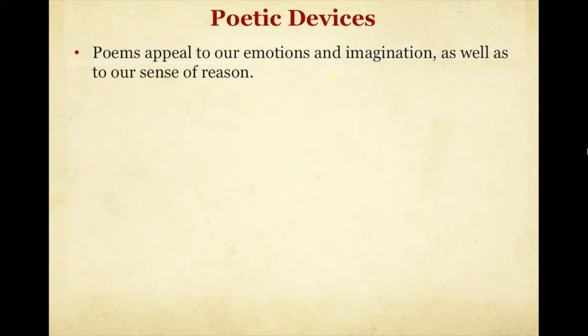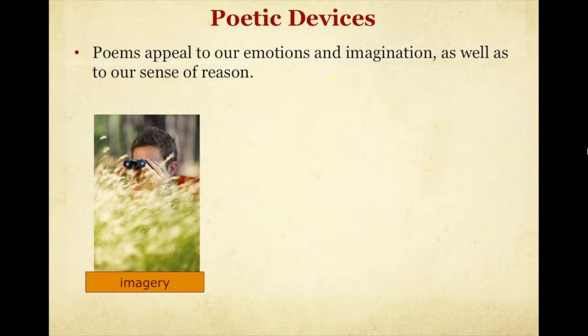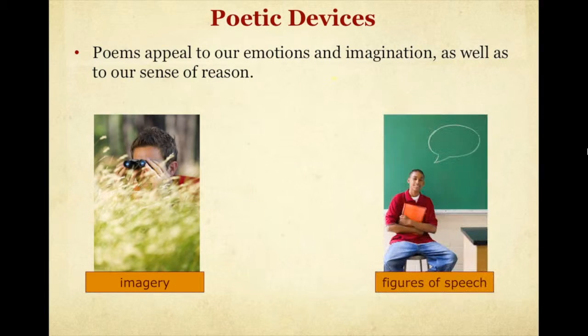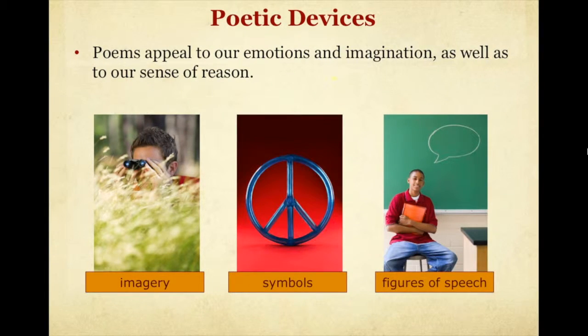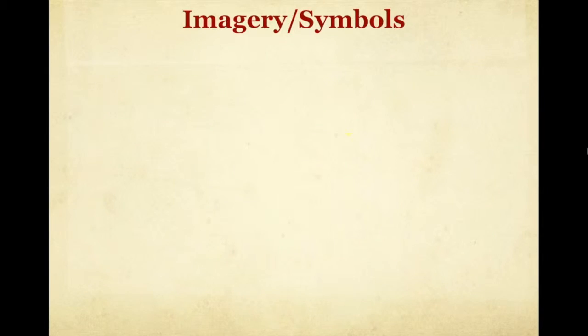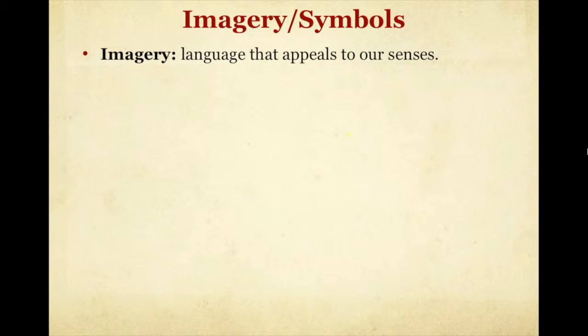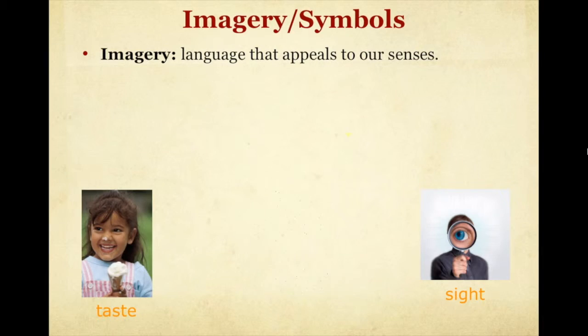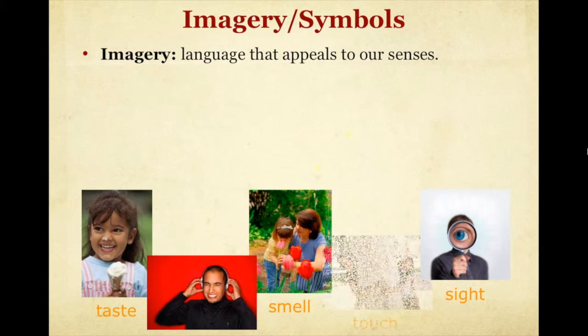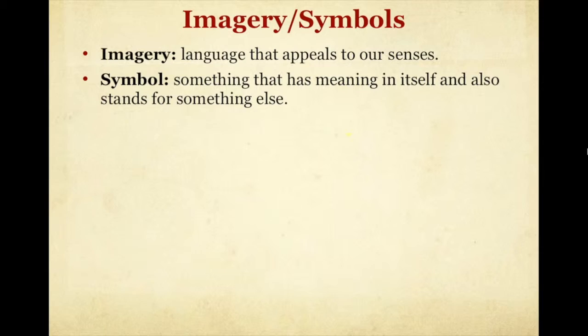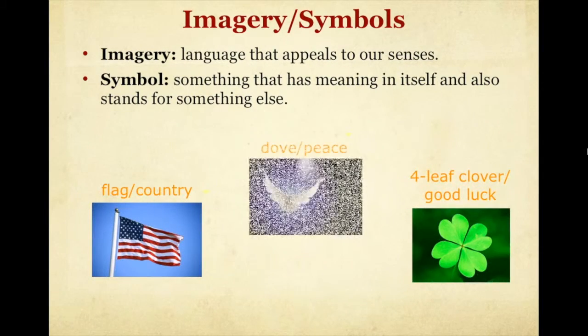Poetic devices. Poems appeal to our emotions and imagination, as well as our sense of reason. They do this through imagery, figures of speech, and symbols. We'll be looking at several of these in just a moment. Imagery and symbols. Imagery is language that appeals to our senses, such as taste, sight, smell, hearing, and touch. Symbols are something that represent itself and have meaning in something else.